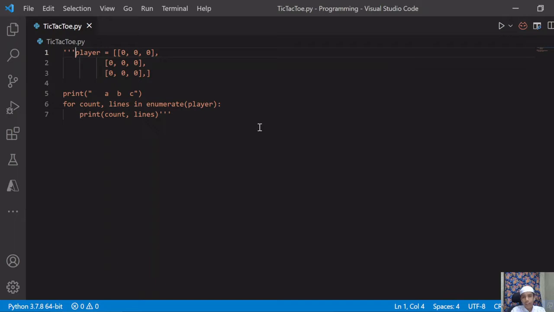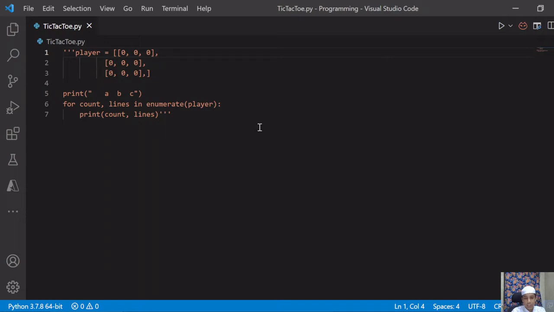What will you do, go to each and every line and give a hash mark at the starting? There is another way: give single quotes three times, then whatever we want to comment, and at the end give single quotes three times. This is known as a multi-line comment.